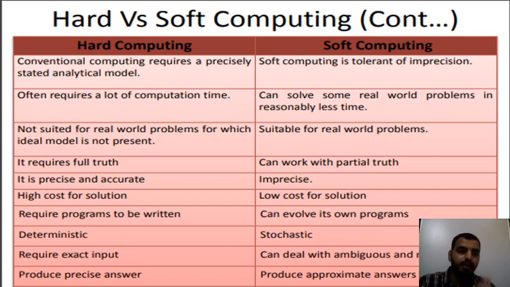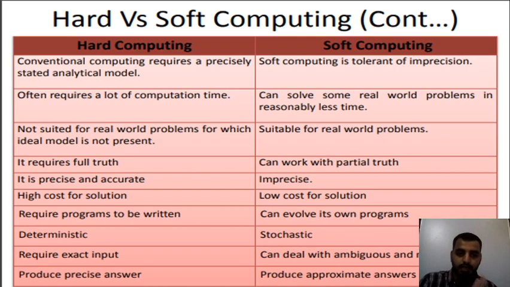Now what is hard computing? Hard computing is not suited for real world problems for which an ideal model is not present. For instance, if you analyze answer scripts, every person will write the answer in their own way. If that is corrected with hard computing, it will follow some ideal words, like, for example, this answer should have this terminology, so this is the input.